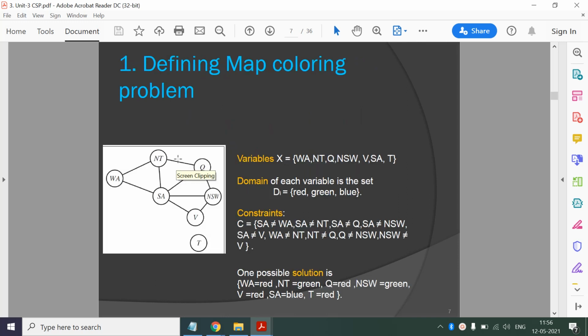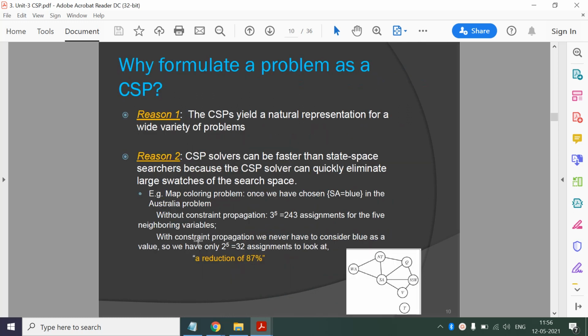We have seen example problems, that is the map coloring problem. Here we are using state names as the variable names, and we have to color this map, right? For each variable we have three colors, red, green and blue. The constraints are that two neighboring states should not have the same color. So the value of SA should not be equal to WA, because they are neighbors. So we have in total I think 9 or 12 constraints. And then one possible solution; we have seen other problems also.